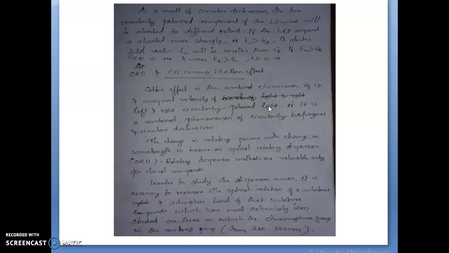So this Cotton effect is mostly studied in the case of the carbonyl group. A special condition is needed to measure ORD: it is necessary to measure the optical rotation of a substance right through an absorption band of the substance.